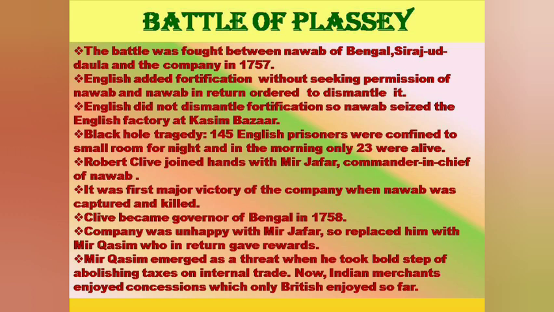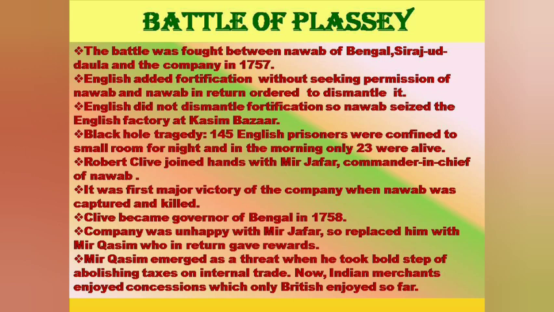They began to fortify Fort William at Calcutta. Aware of the company's political desires, Siraj-ud-Dowlah asked the English to immediately stop fortification and pay revenue. When the English refused to obey, Nawab marched with an army of 30,000 soldiers and laid the siege of Calcutta.